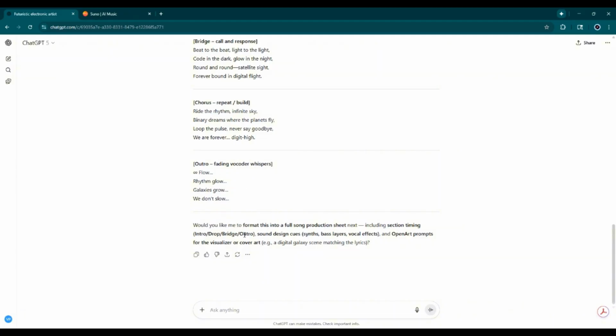Alright, let's see. Would you like me to format this into a full song production sheet next, including section timing, intro, drop, bridge, outro, sound design cues, synth bass layers, vocal effects, and open-ended prompts for the visualizer or cover? We are going to say yes, and give me a formatted version to paste straight into Suno AI.